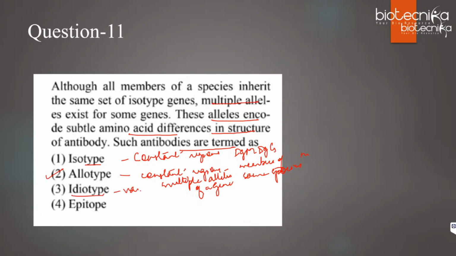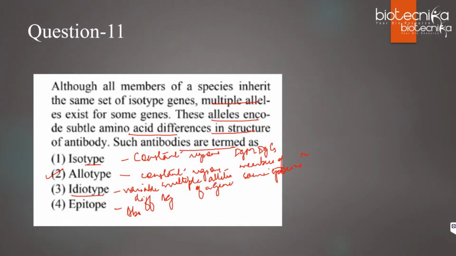Idiotypes are variable region changes. This will occur when there are different antigens, because if the antigen is different, the variable region will also change. The epitope, we know, is the part of the antigen that actually binds to the antibody. According to the question, they're saying these alleles encode subtle amino acid differences.